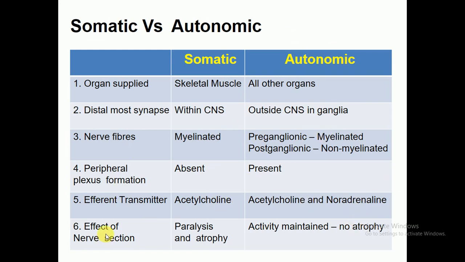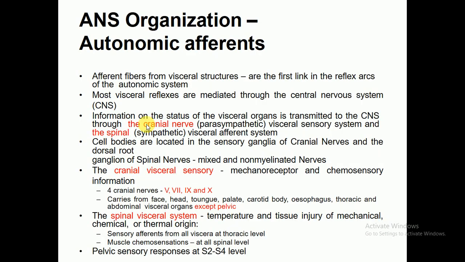Effect of the nerve section: in the somatic nervous system, there may be a chance of paralysis and atrophy may occur, while in the autonomic nervous system the function can be maintained and there is no atrophy. So this was a little bit of differentiation between the somatic and autonomic nervous system.